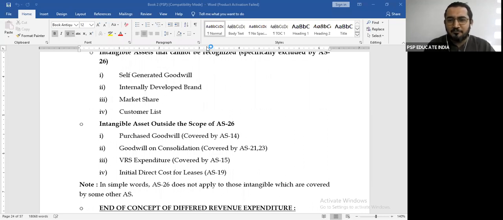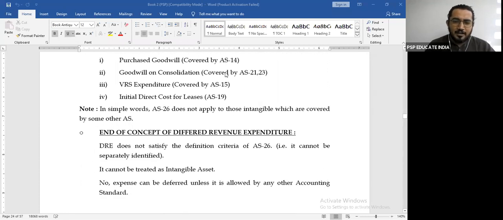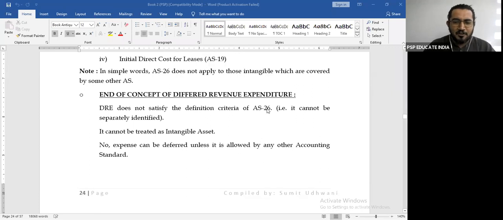Now, this is the concept we've been seeing from the first accounting standard that we have studied, that if some accounting standard covers a particular aspect, no other accounting standard can interfere in that case, right? Same concept applies over here. After that, you have end of deferred revenue expenditure concept. As deferred revenue expenditure does not satisfy the definition criteria of AS 26, it cannot be treated as an intangible, and therefore no expense can be deferred unless it is allowed by some other accounting standard.